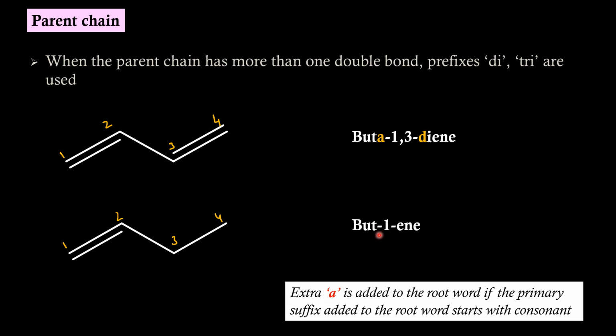To put the same rule in simpler terms, try to pronounce the name of the molecule without these numbers. Butadiene is a comfortable pronunciation as against butdiene. So the main purpose behind adding this letter A is to have a comfortable pronunciation of the name.